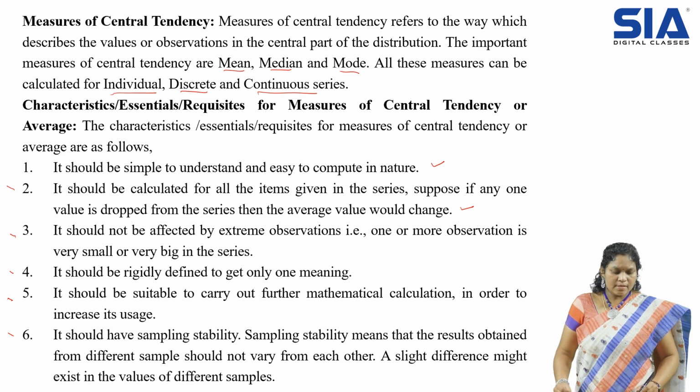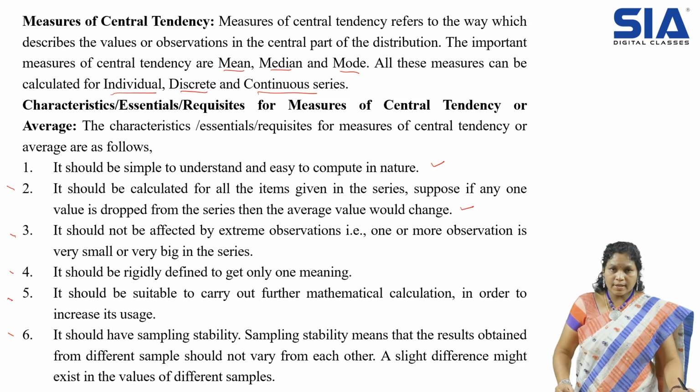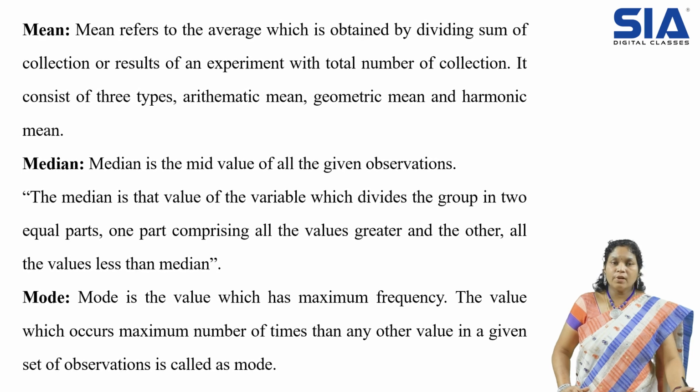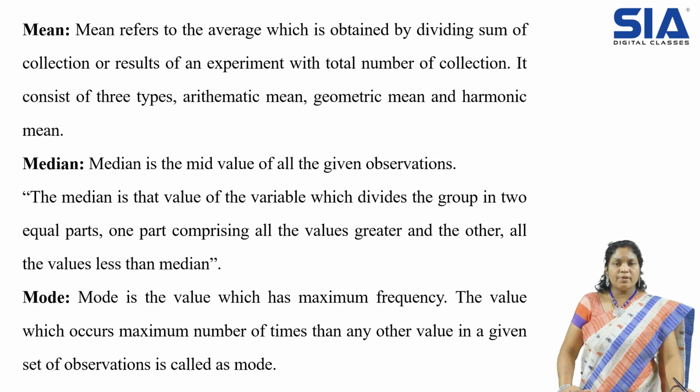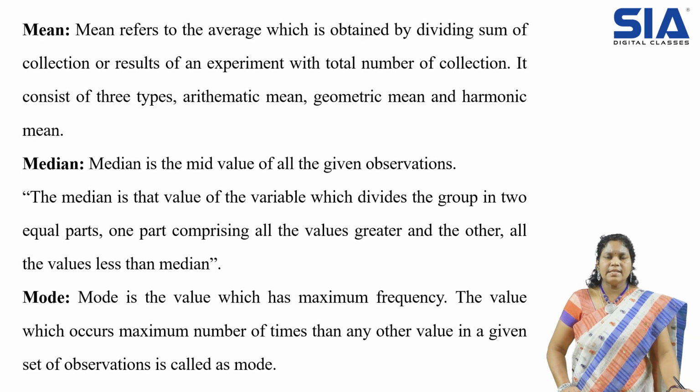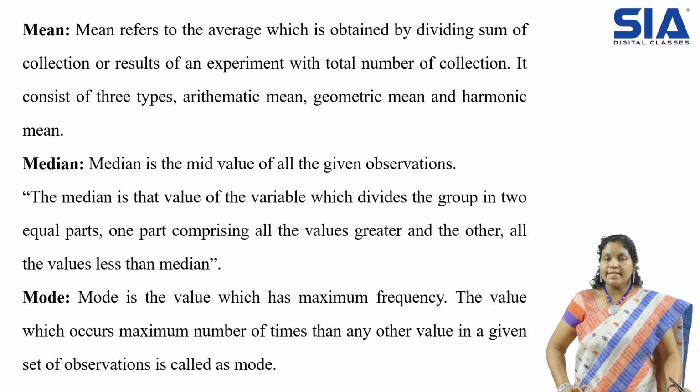So these are some characteristics of central tendency. If you follow all of these, we'll get a good average, a good representation of the data. That's what it means. Now, just now I said that in central tendency the most important methods are mean, median, and mode, right? Now let us have a little glance at their definitions. In the entire unit we'll be discussing only these. So let us glance at the definitions here.